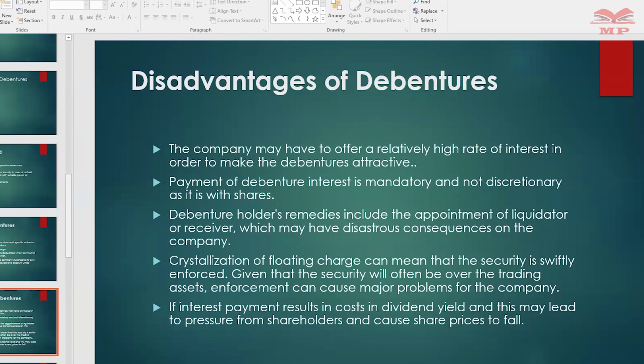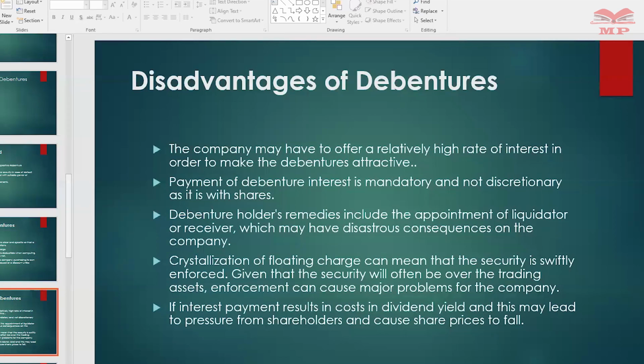We also have another disadvantage, whereby the payment is mandatory and not discretionary. The company, in getting this debt, must be sure it can meet these obligations. As much as it would need the money that issuing debentures would give them, are they able to pay the principal amount? Are they able to repay the interest rates? Are they able to meet the financing cost of this debt that they have incurred?